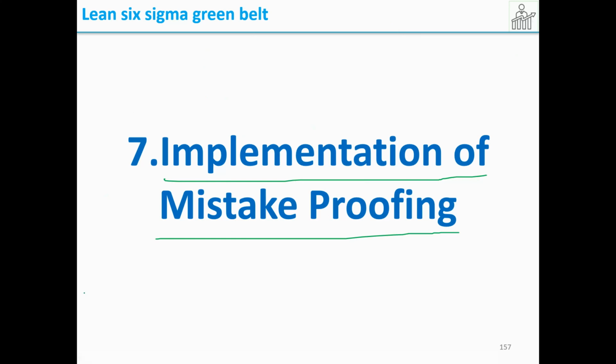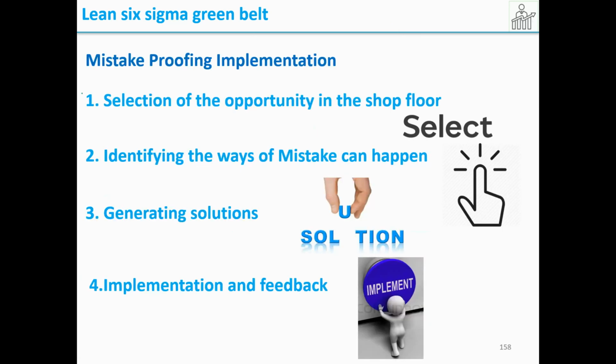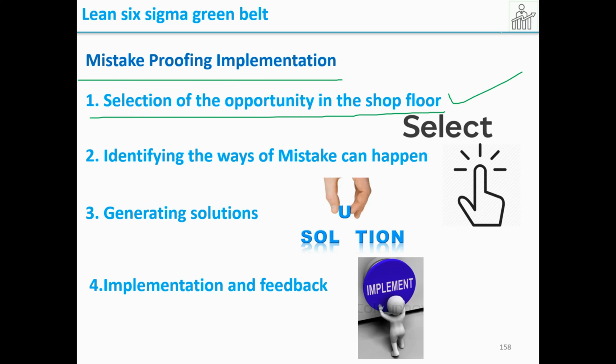Implementation of mistake proofing. Now, the mistake proofing implementation. First thing, selection of the opportunity in the shop floor. We need to select where you want to implement the mistake proofing concept. Is it in the production or in the software or wherever the mistakes are happening and tend to produce defects or errors. So you're going to select that.